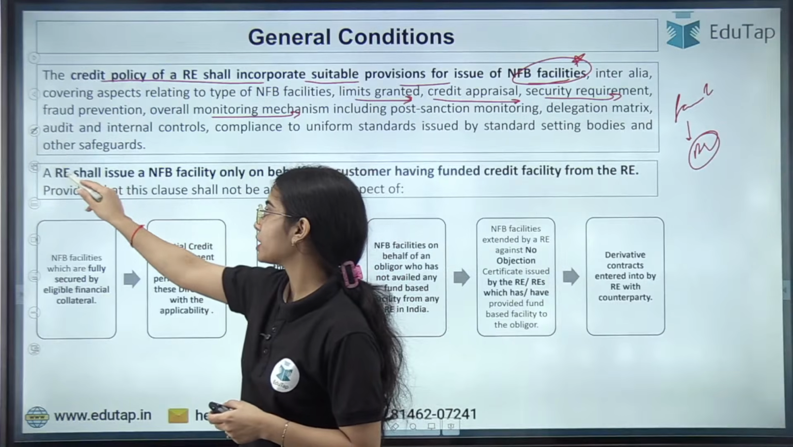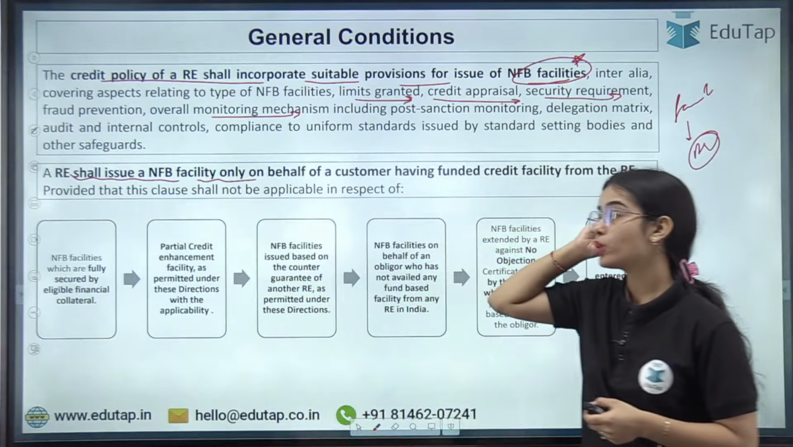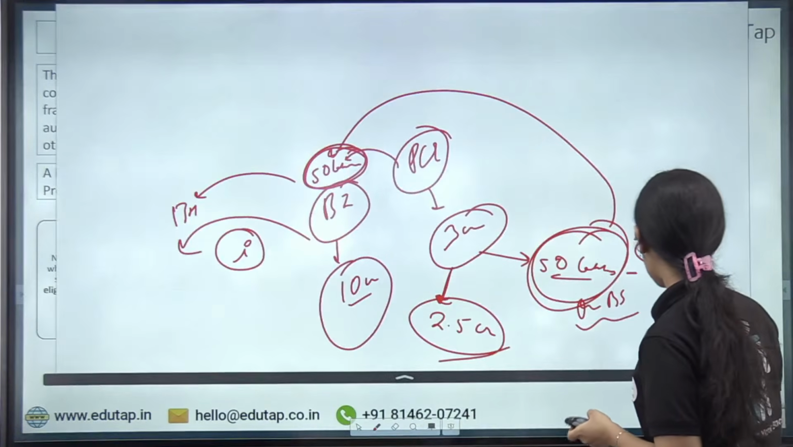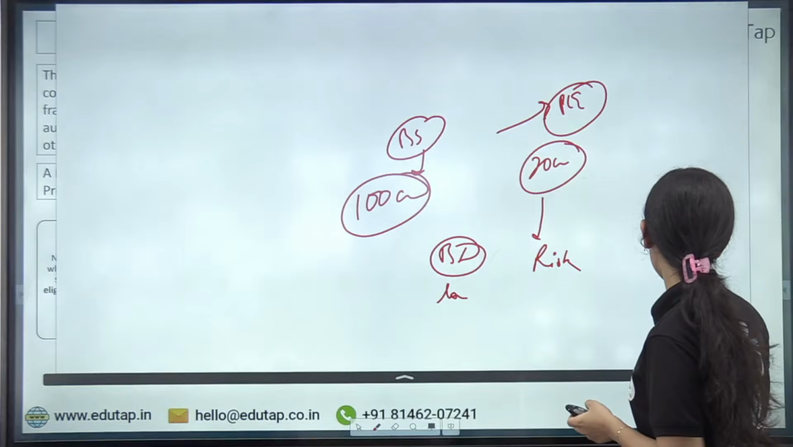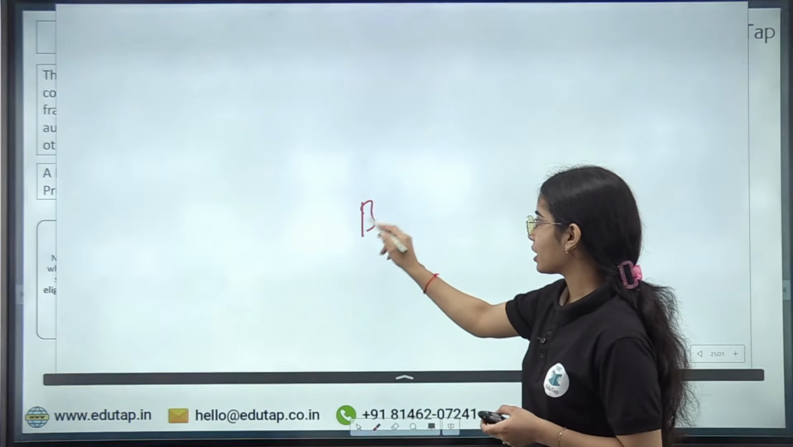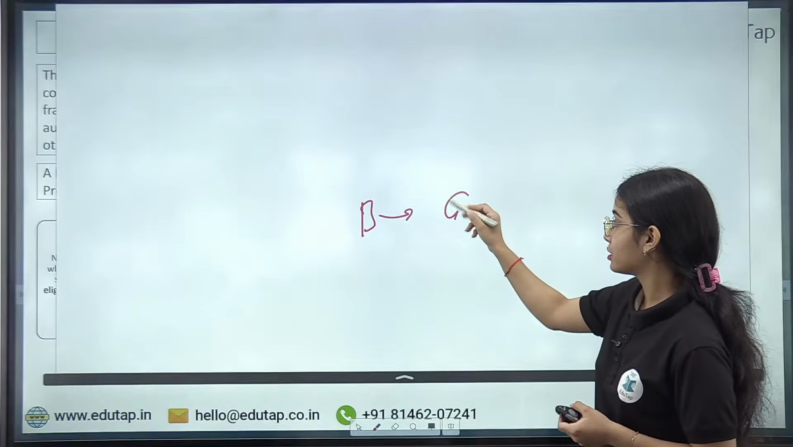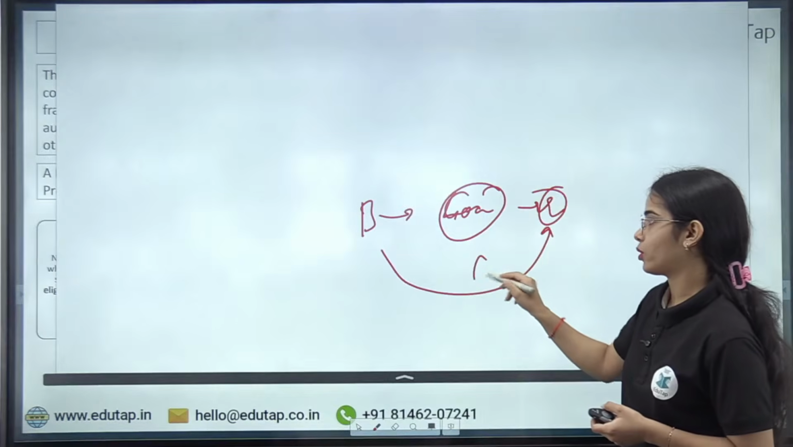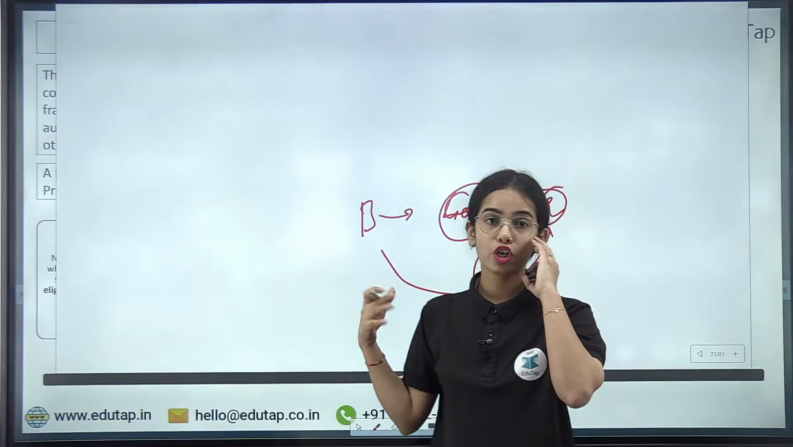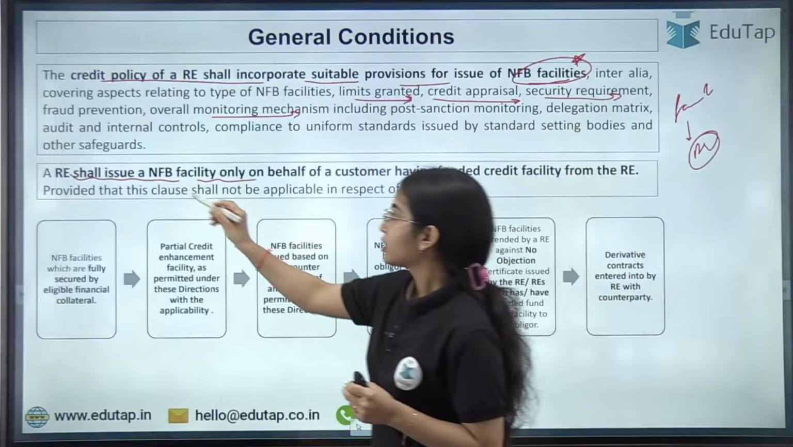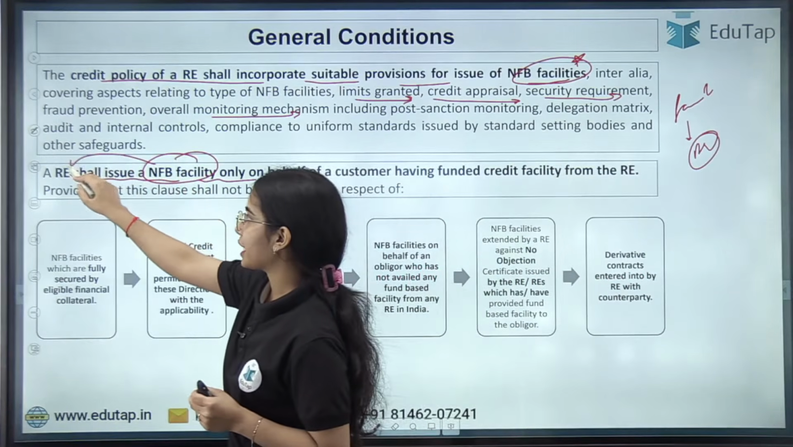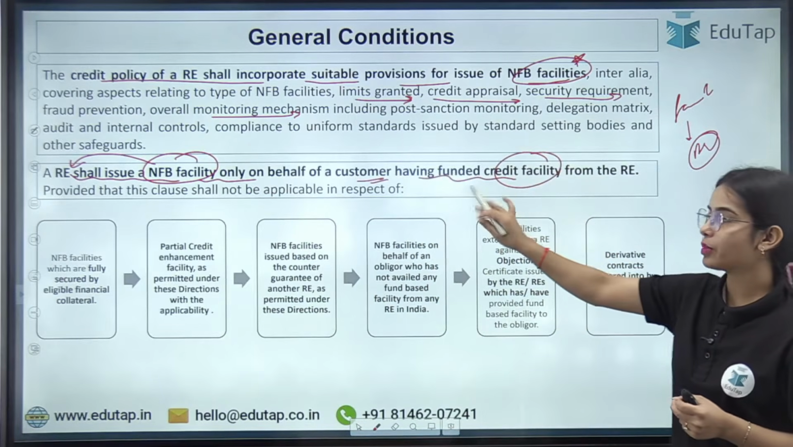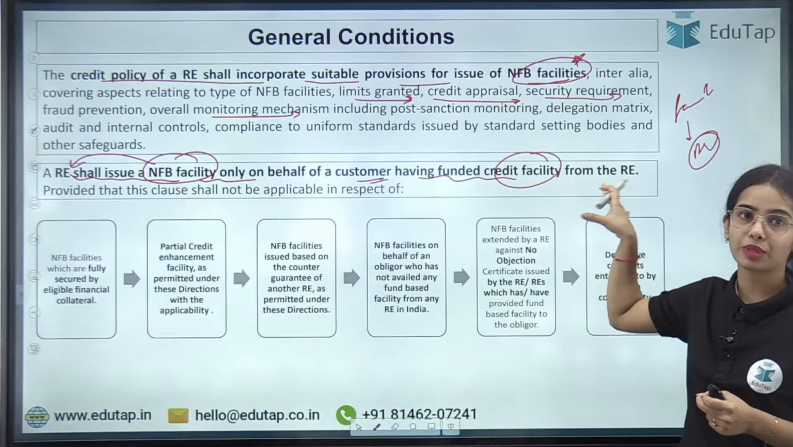Okay, next is that the regulated entity shall issue an NFB facility only on behalf of a customer having a funded credit facility from the regulated entity. Basically it is saying that only the bank that has provided the loan to an entity can also provide the guarantee for the entity. So the NFB facility can be provided by a regulated entity only on behalf of a customer to whom it is providing a funded credit facility.